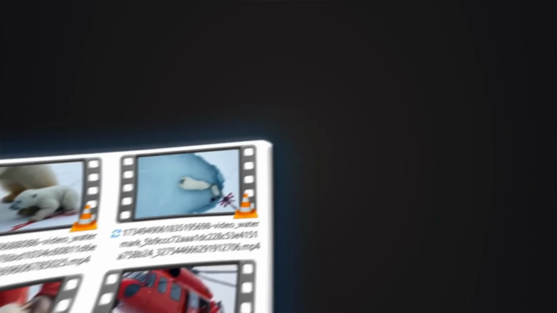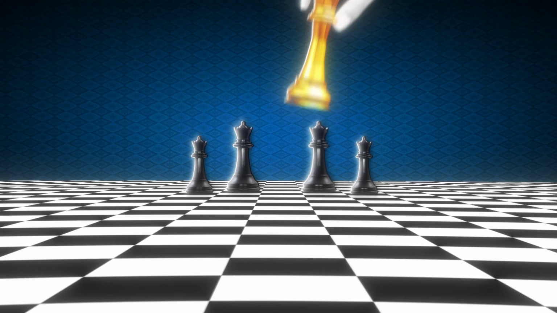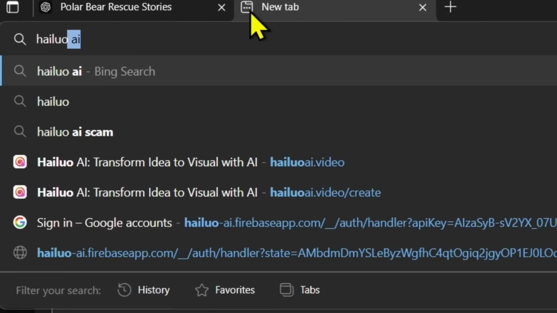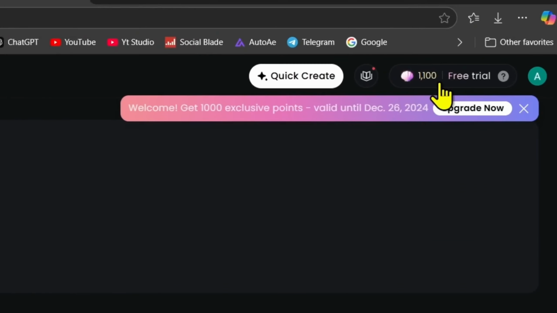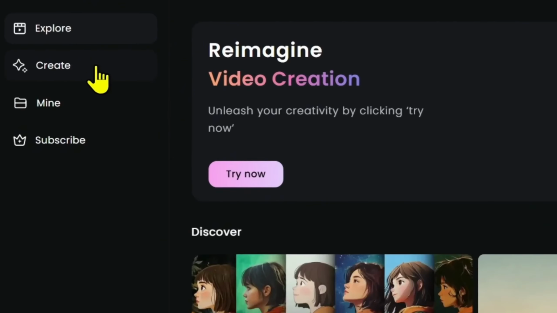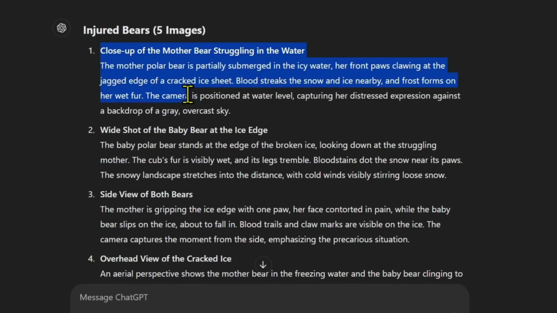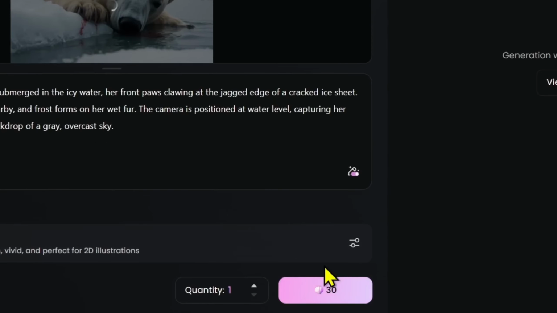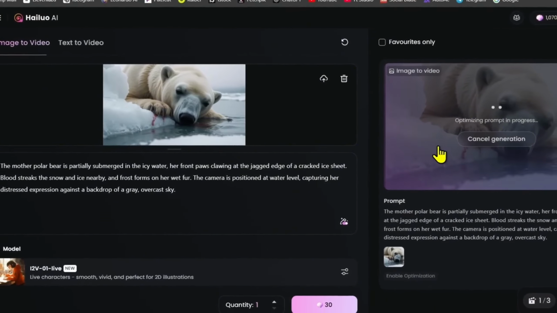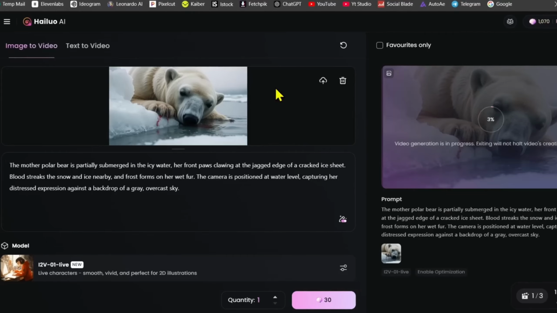Once all the images are generated, it's time to bring them to life. Finally, the moment has come that you've been patiently waiting for while watching this. You just need to search Hailuo AI in your browser, and you'll get 1,000 credits, which is more than enough. Then click on Create to upload your image and copy the prompt for that image to paste it here. After that, just hit Generate. It takes 30 credits for one image, so for 20 images, you'll need 600 credits. Similarly, you'll upload all the images one by one.